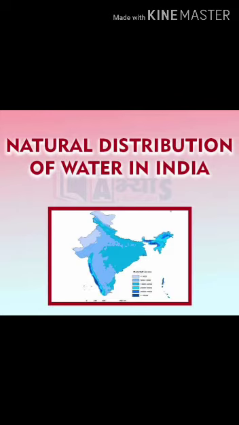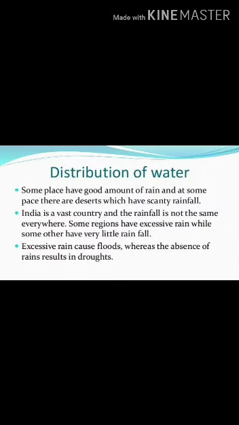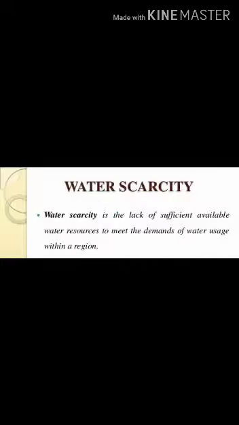Next topic is natural distribution of water in India. The distribution of water across the earth is not even due to different factors such as rainfall and climate conditions. Some places have a high amount of water while others face scarcity of water. For example, in India, places like Rajasthan get very low rainfall and hence have less water. On the other hand, places like Meghalaya receive high rainfall and have a high amount of water. Hence, there can be times when one part of India faces floods while another is suffering from drought-like conditions.